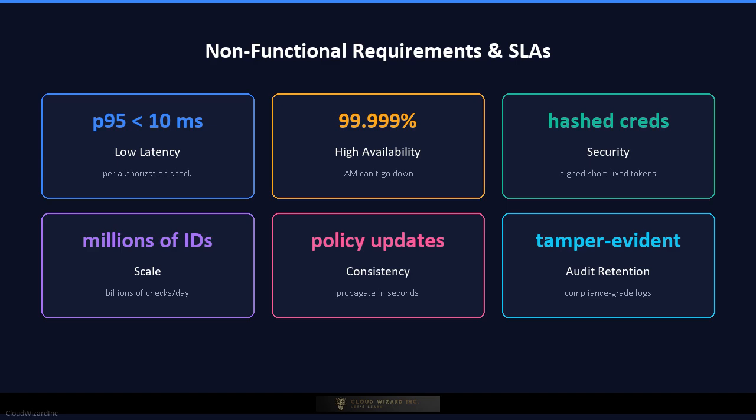Consistency matters for policy updates. A newly denied permission should take effect quickly without breaking cache decisions. Audit logs must be tamper-evident and retained for compliance. The system must be extensible to support new identity providers, resource types, and policy languages.